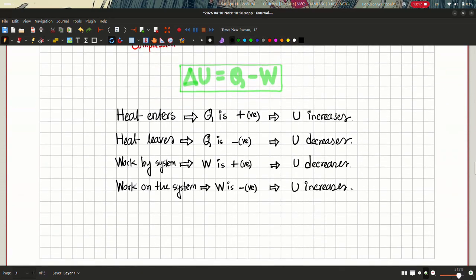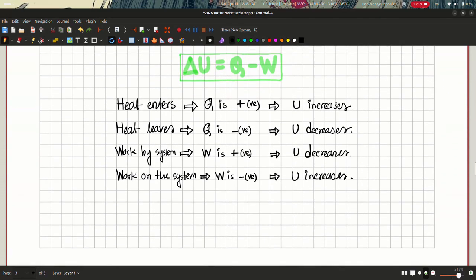So let's take a look at them together. Whenever we have heat entering the system, we will have a positive Q, and the internal energy of the system will increase. And whenever we have heat leaving the system, we will have a negative Q, and the internal energy of the system will decrease. So heat enters, Q is positive, U will increase. Heat leaves, Q will be negative and U will decrease.